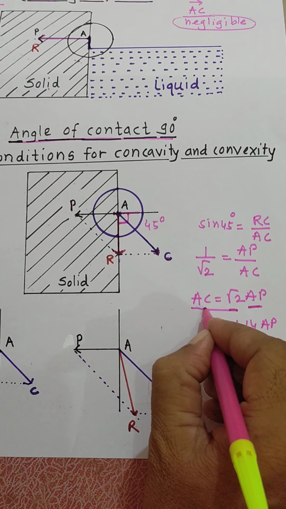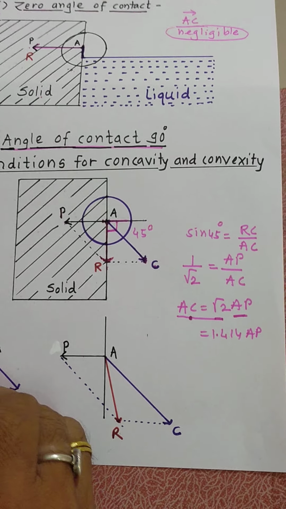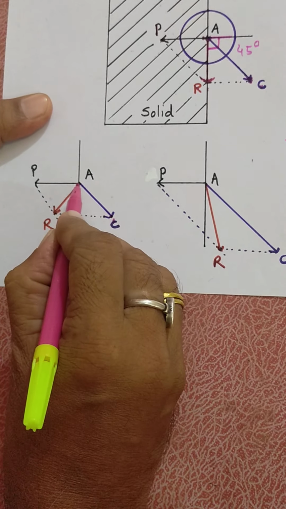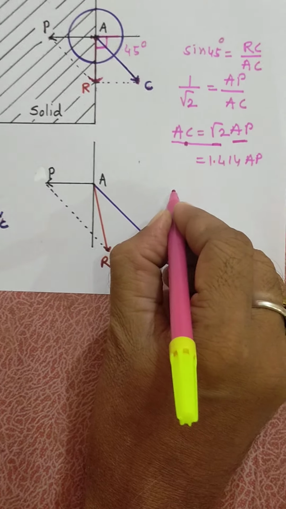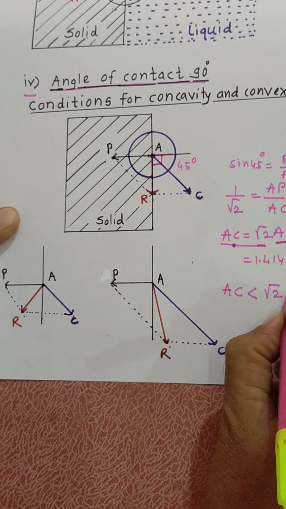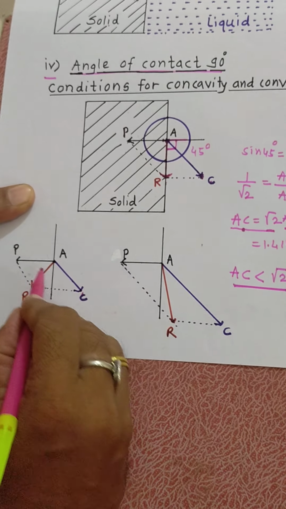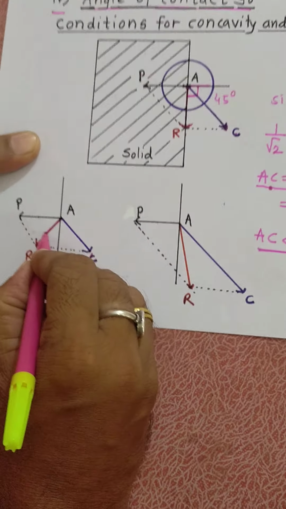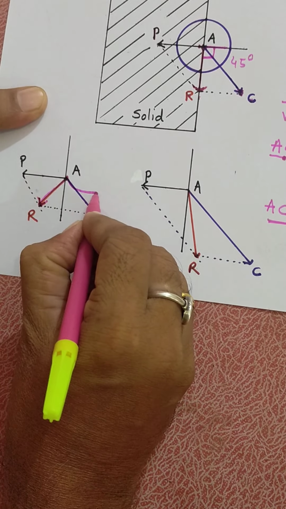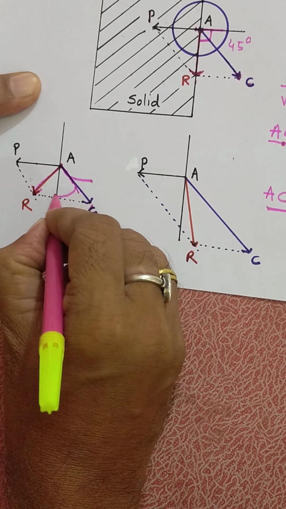If this length AC, the cohesive force, is less than the adhesive force, means AC is less than root 2 times AP, then the resultant of these two forces will be outside the liquid surface, forming a concave meniscus, means the angle of contact is acute.